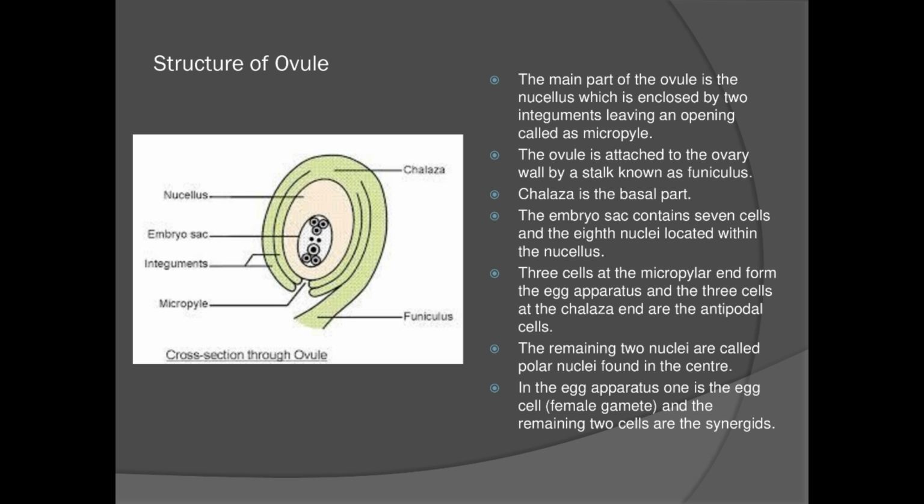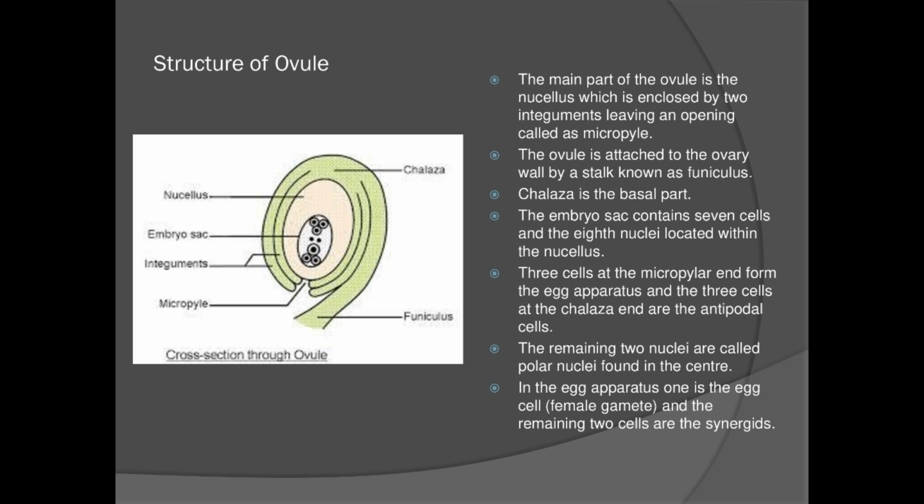Now, 3 cells located at the micropylar end are known as egg apparatus, and 3 cells located at the chalaza end are known as antipodal cells. The remaining 2 nuclei are present at the center. They are known as polar nuclei. Now, in the egg apparatus, out of the 3 cells, one is the female gamete, that is egg, and the other 2 are synergids.